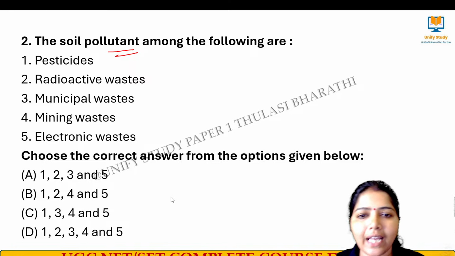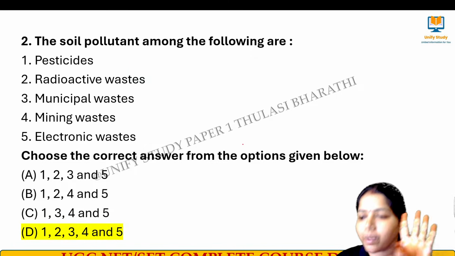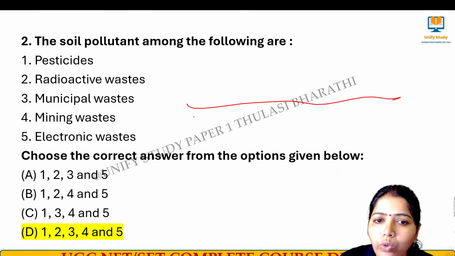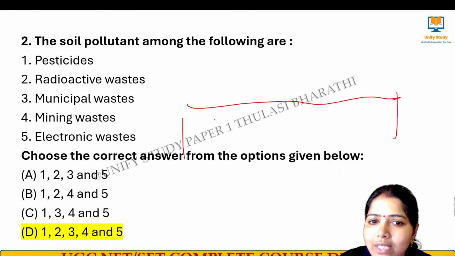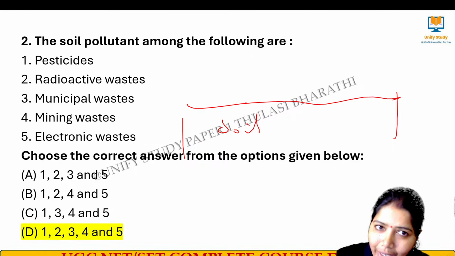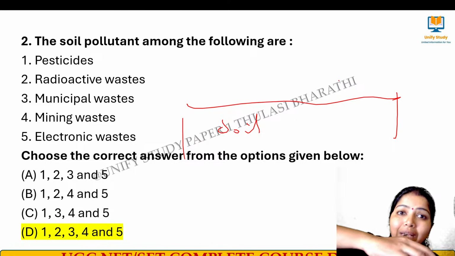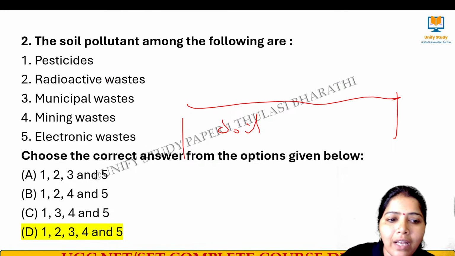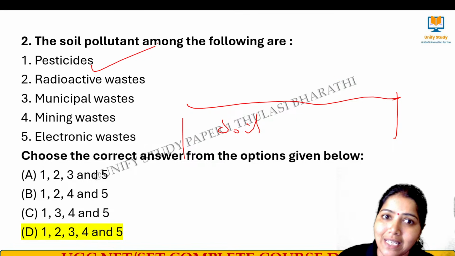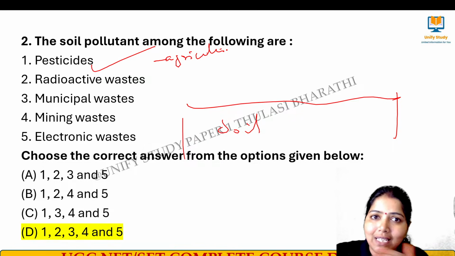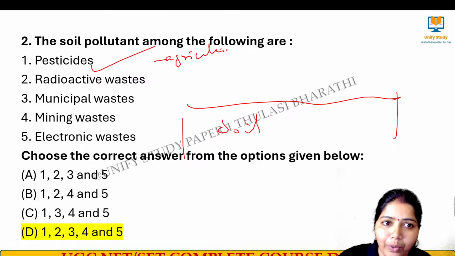The right answer for this question is option number 4. Soil pollutants: see how the soil in the earth gets polluted. It gets polluted because of waste that has been mixed with the soil. It can be done through pesticides, the pesticides that we use in agriculture. When I use agricultural pesticides, they mix with the soil and pollute it.